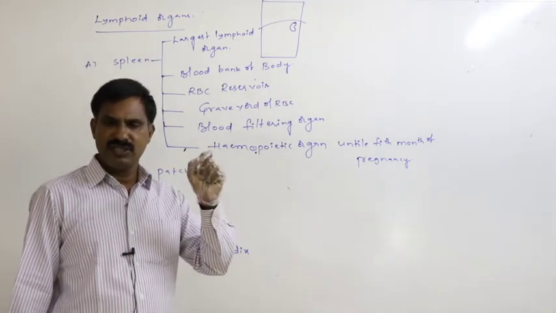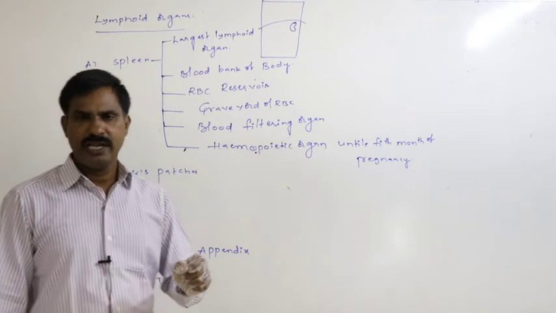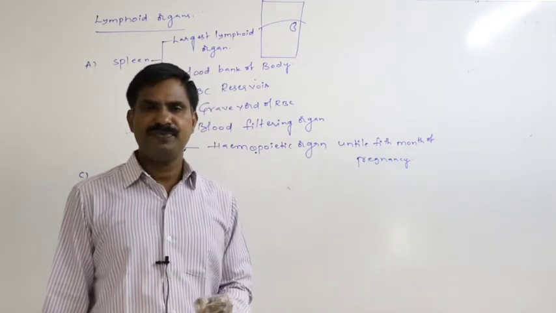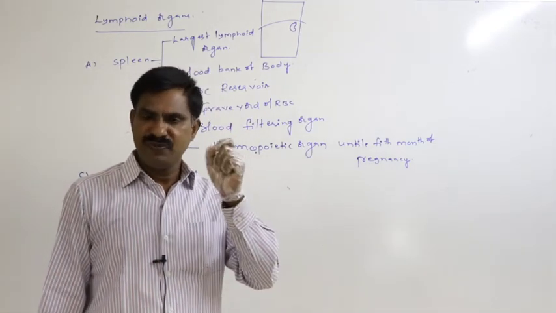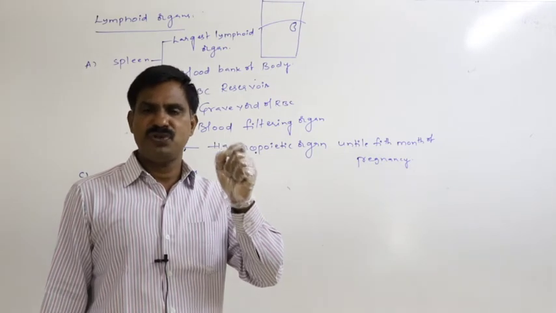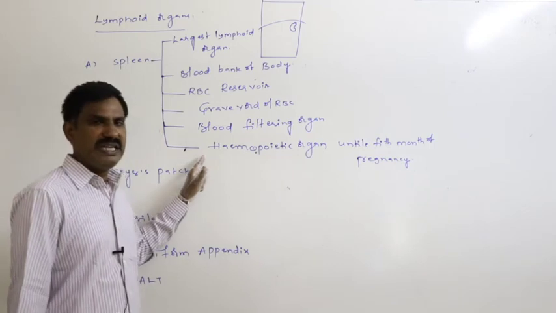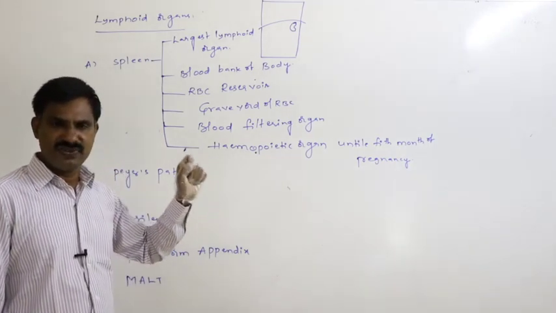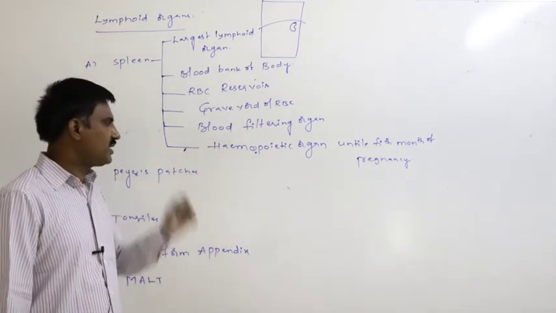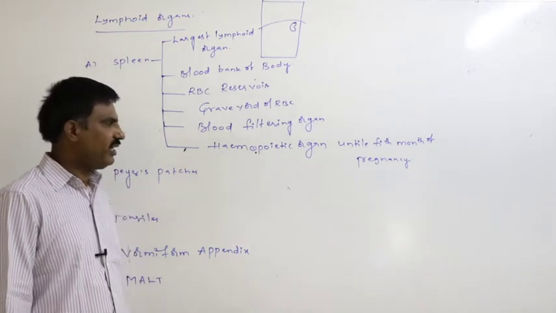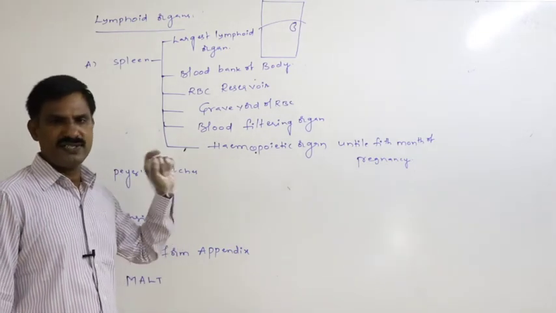From the sixth month onwards, bone marrow takes part in the production of RBC.